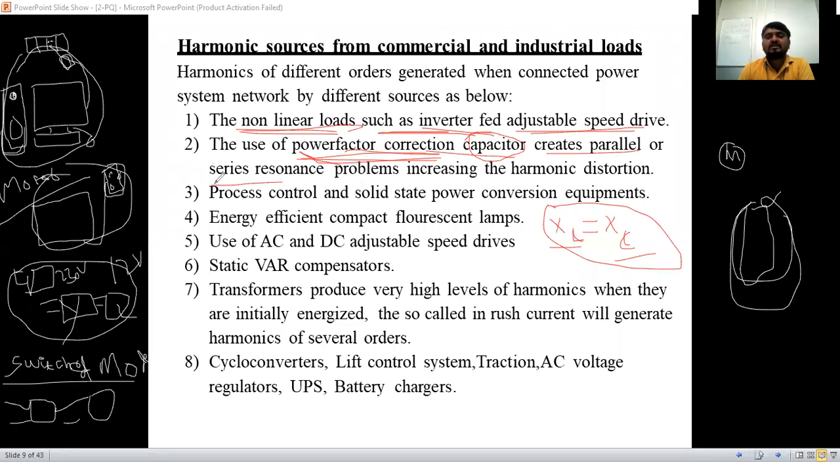So series resonance and parallel resonance problems are going to be created, which will increase the harmonic distortion. Harmonic distortion will increase because of using capacitor banks and inductance. So it will create problems.